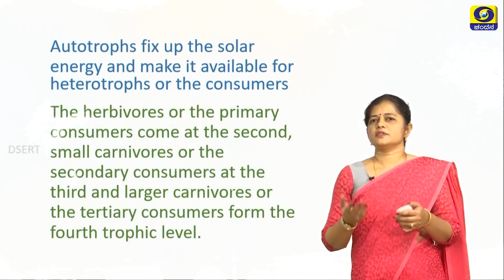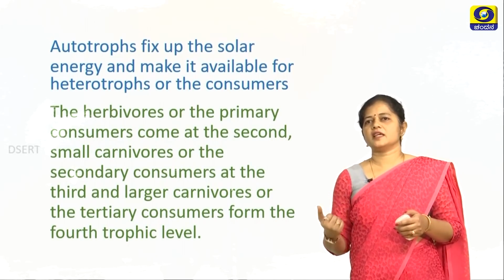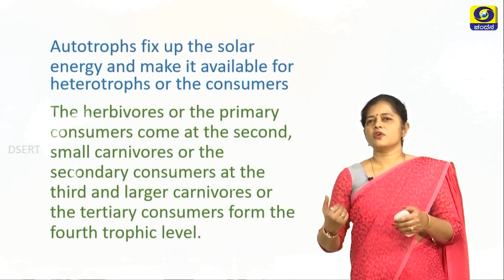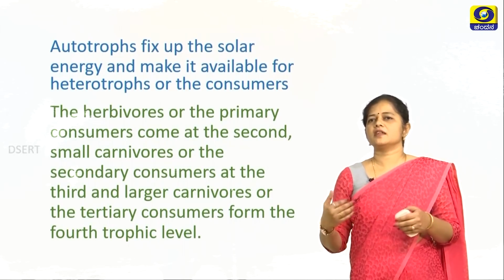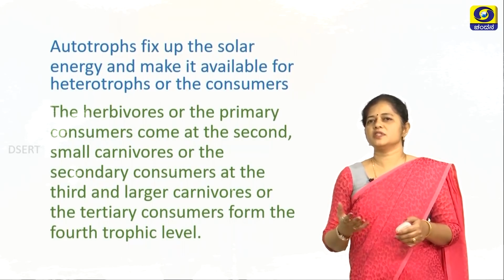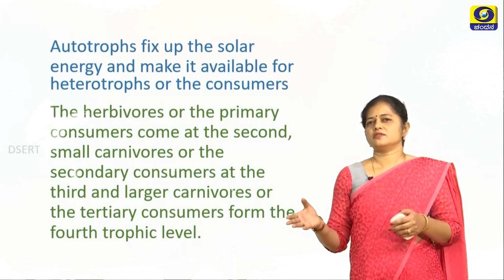The herbivores are the primary consumers which come at the second level, and the small carnivores or the secondary consumers come at the third level, and the large carnivores or the tertiary consumers come at the fourth trophic level.